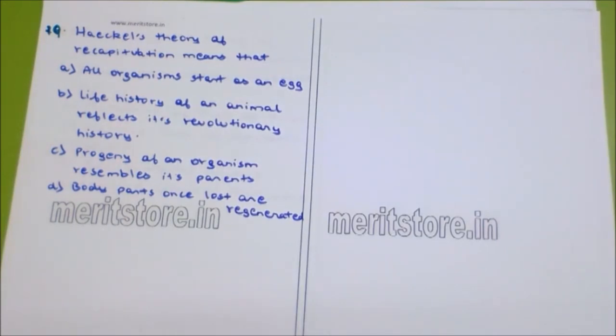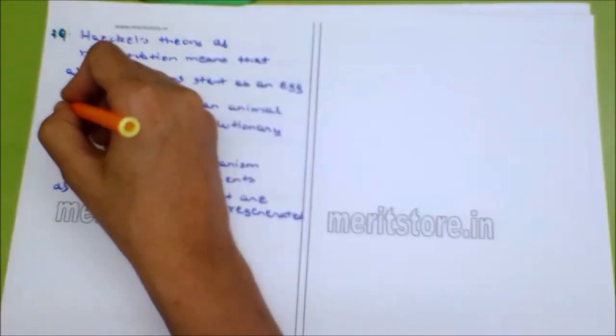Haeckel's theory of recapitulation means that all organisms start as an egg; life history of an animal reflects its evolutionary history; progeny of an organism resemble its parents; body parts once lost are regenerated. Haeckel was a scientist. His theory of recapitulation means that the life history of an animal reflects its evolutionary history, that is, how it has evolved. So if you study the life history of an animal, we can understand its evolutionary history. So the answer goes B.